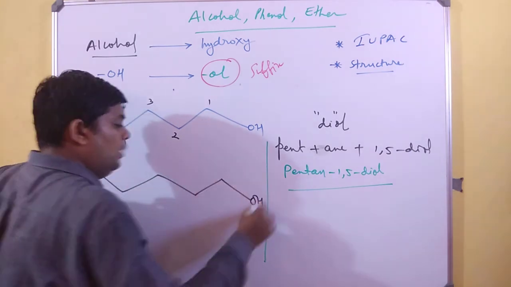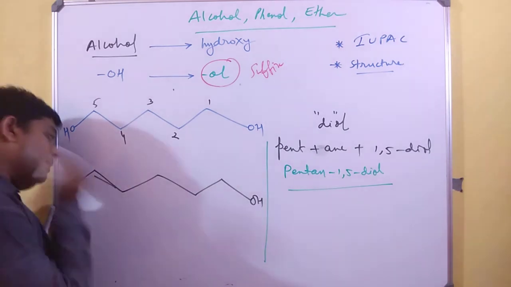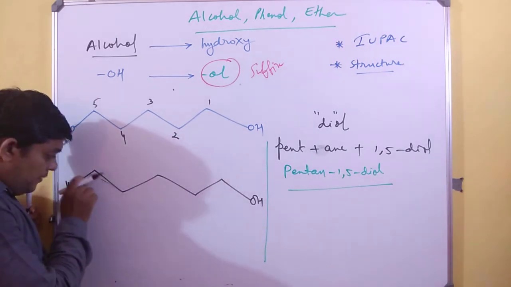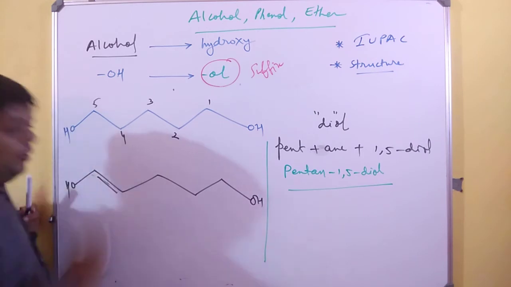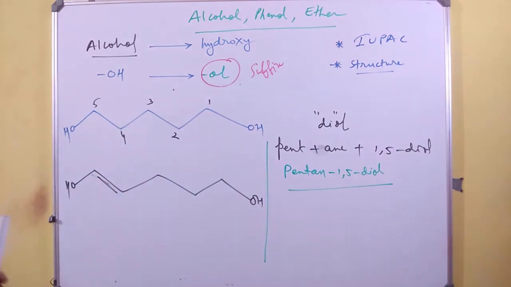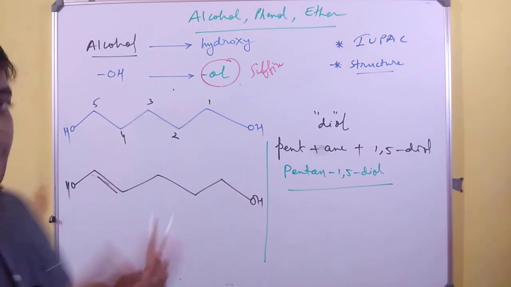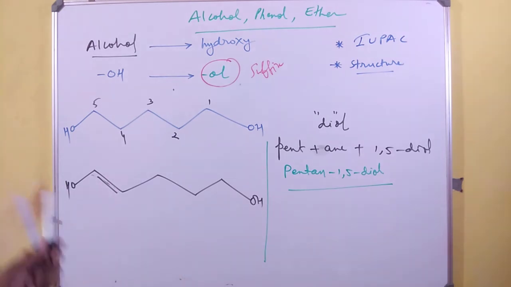Let us move still inside in this structure. If I write one OH over here, if I write another OH over here, and if I write a double bond over here. Now, if the double bond was not there, you would have mentioned the number in any way because it looks something like symmetrical.